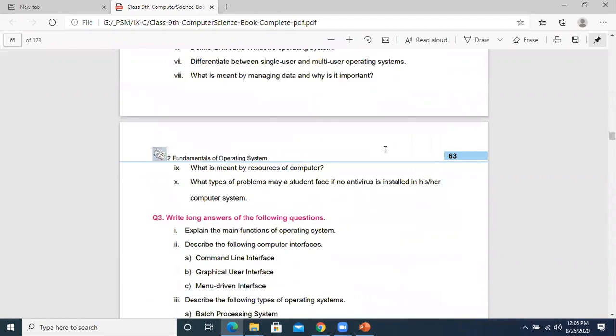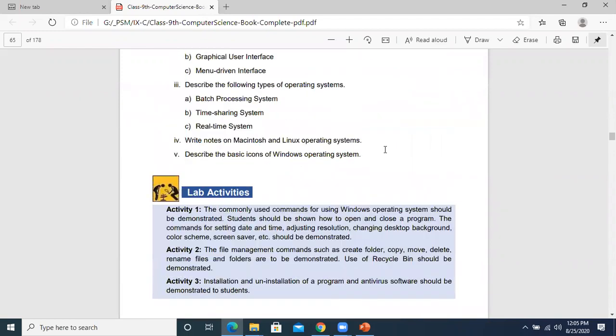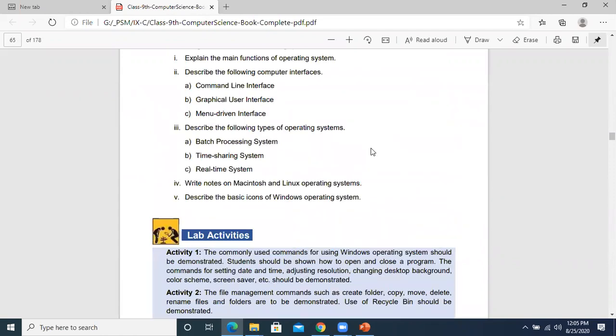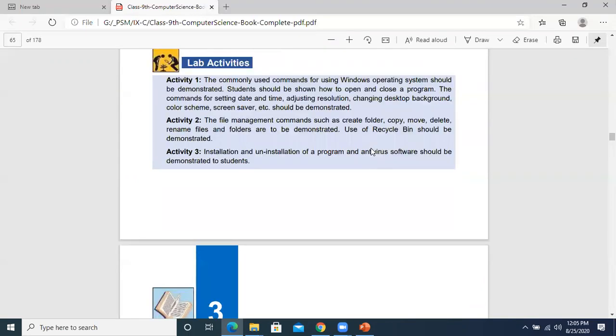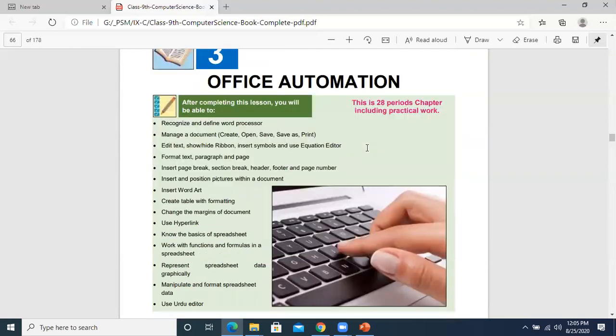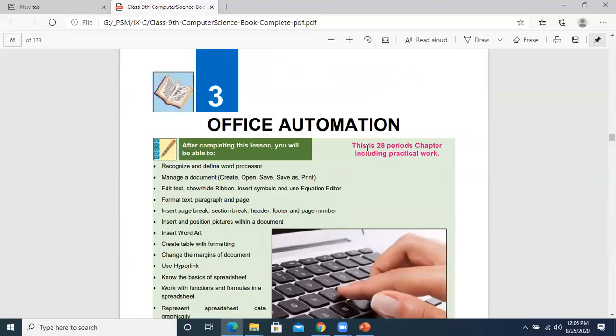No, sir. When we were doing chapter 3, we had Miss Khalda. She didn't have the book, so she only told us how to do the practical. We didn't read anything. Okay, fine. Chapter number 3 is basically about office automation.